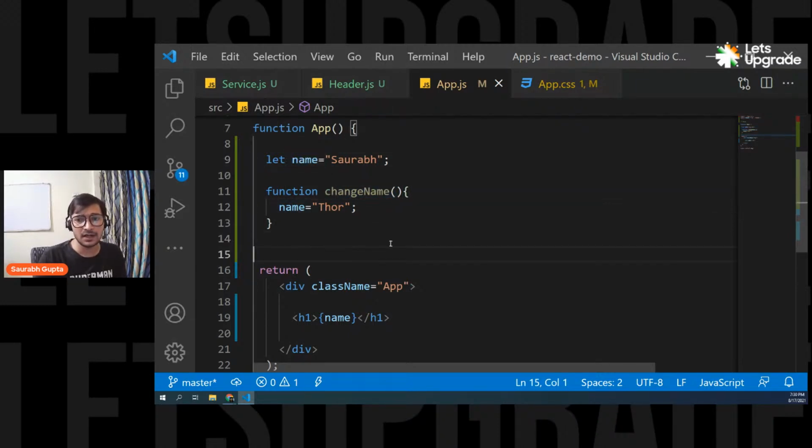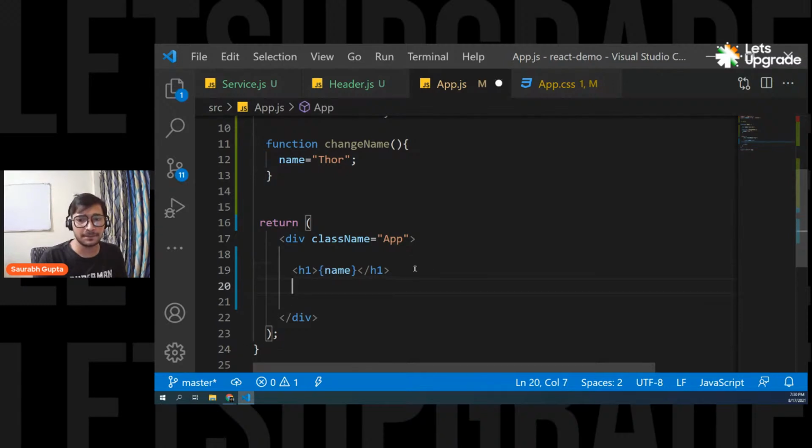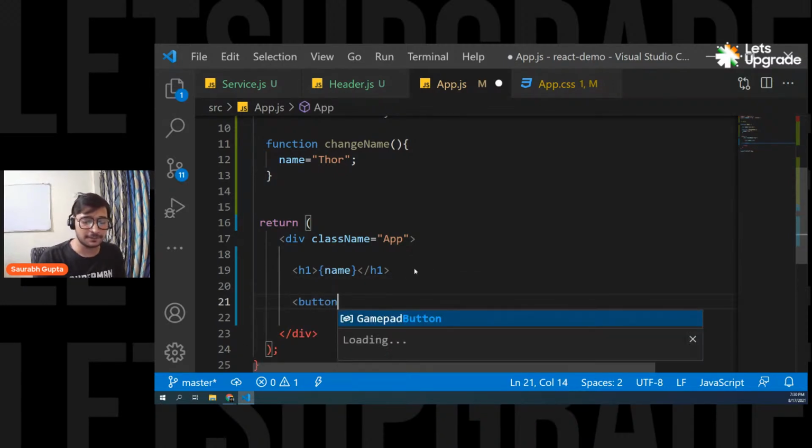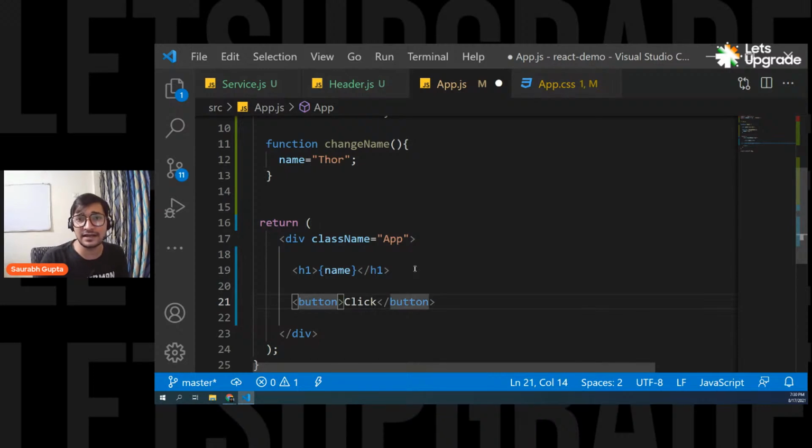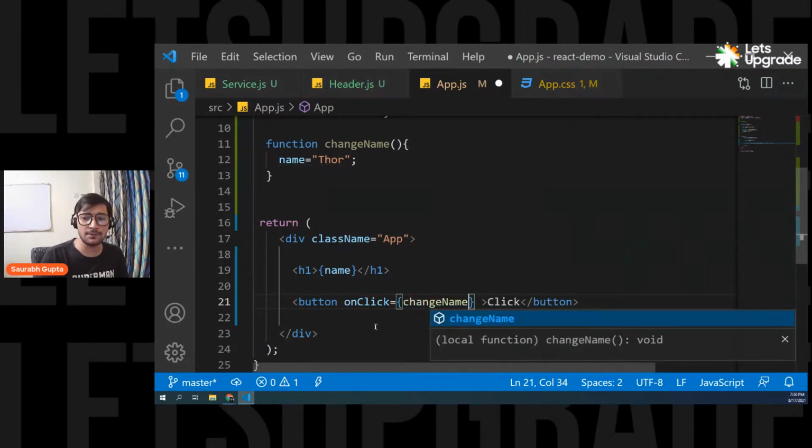Now you know this changeName function is changing the value of the name variable. Perfect. Now let's call this function on a button. Let's create a button and simply say click here. Now I'm going to show you how to call a function in React. To call it, you write onClick in camel case. In normal HTML, you write it in lowercase, onclick. The change in React is you have to write it in camel case, onClick. Then you simply pass your function. Again, we're merging JavaScript in JSX, so call your function, that is changeName.